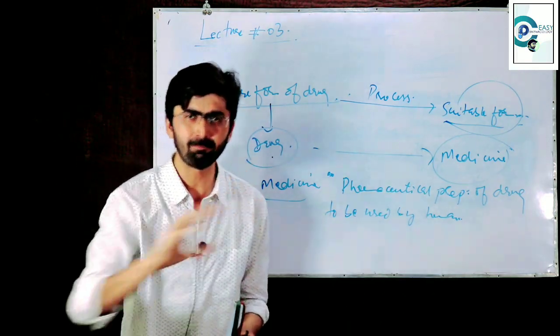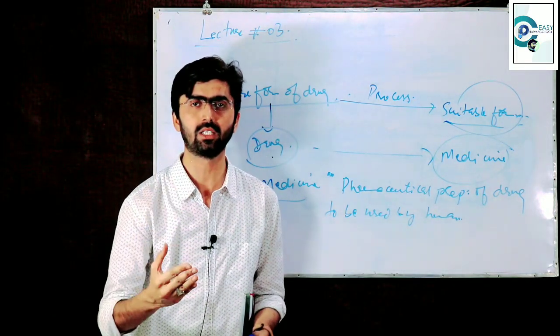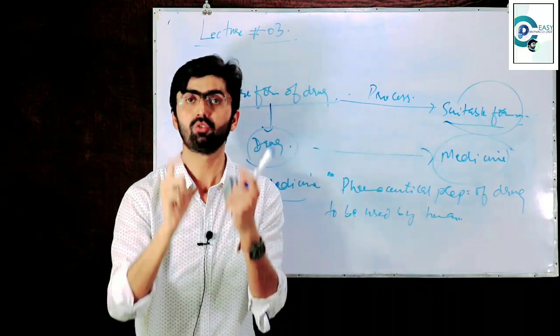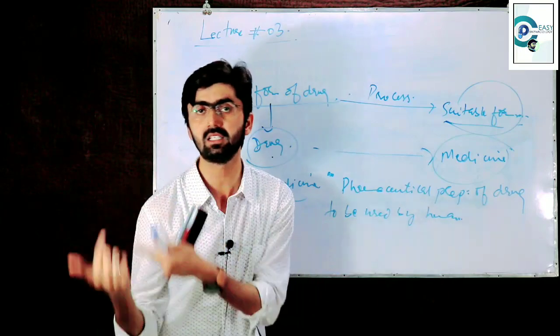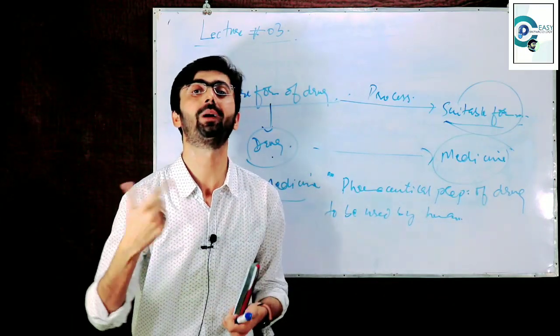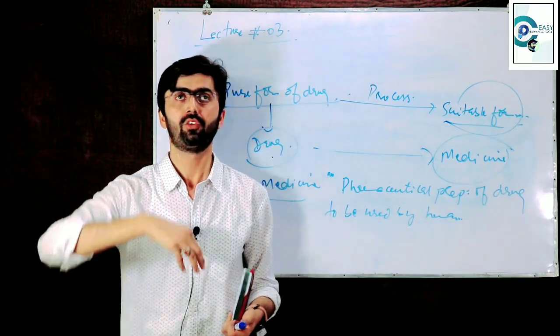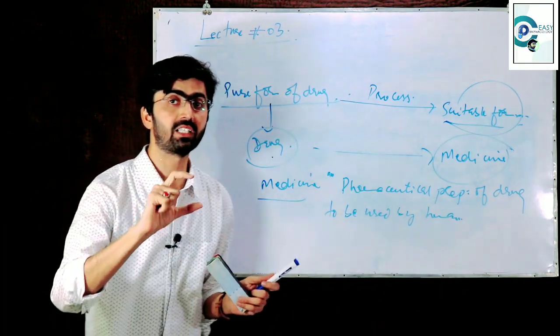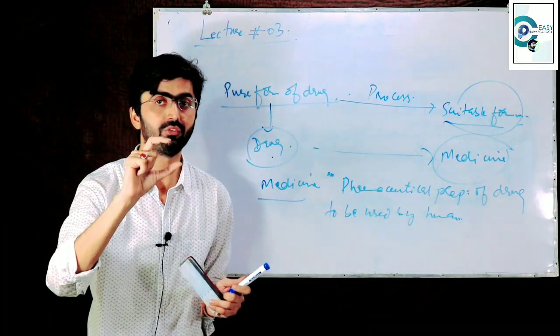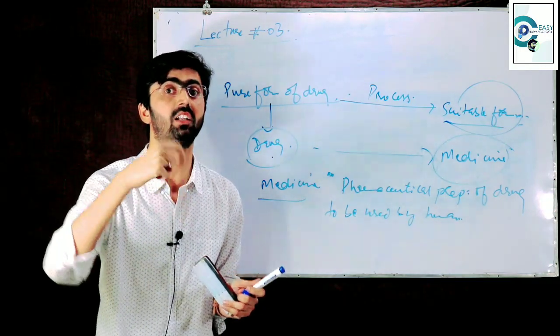But if simply I am going to tell you, any suitable form of the drug which can be conveniently, easily, effectively used by the human being. Further definition, what is medicine? Any suitable physical state of the drug.